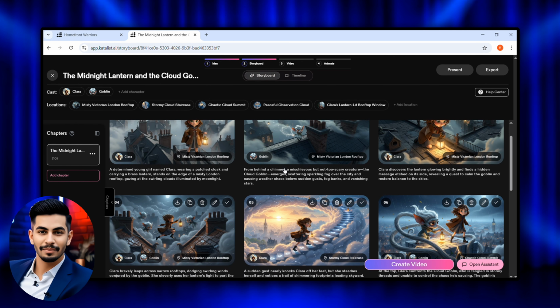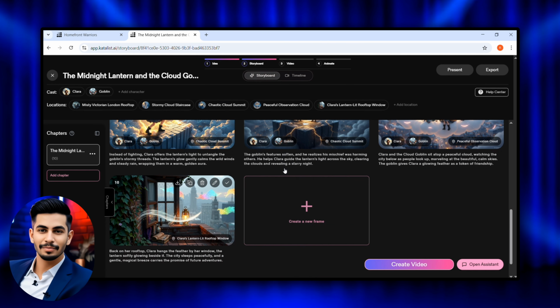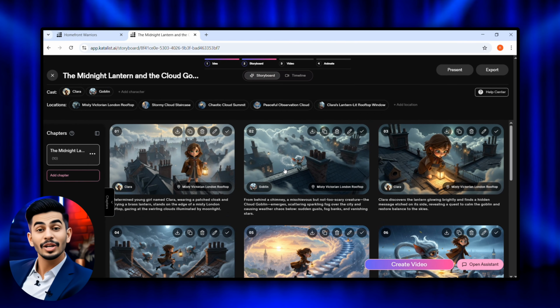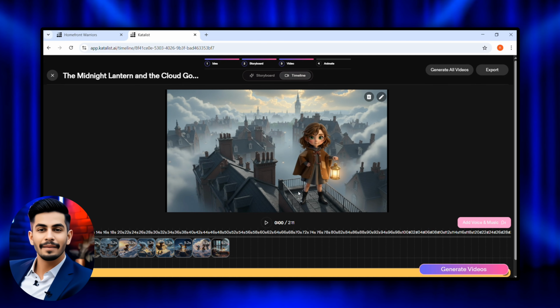In just a short time, the tool will automatically generate perfect images for every scene. No need to change a thing. Then, just click on Create Video to open the timeline. From here, add your voiceover and finally click on Generate All Video to send all scenes for animation. Once your video is ready, simply use the export option to save it to your gallery.